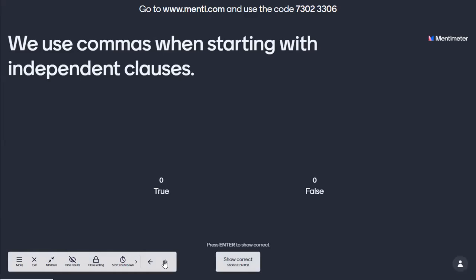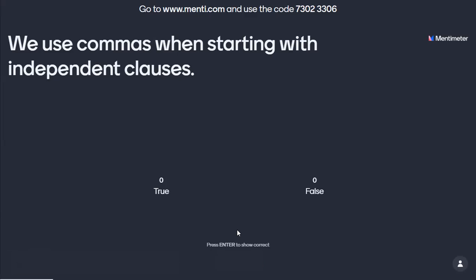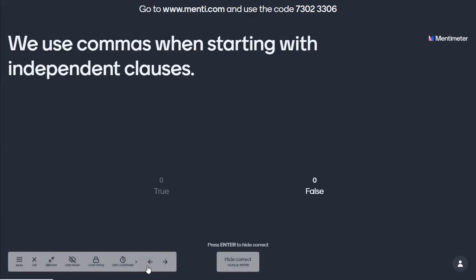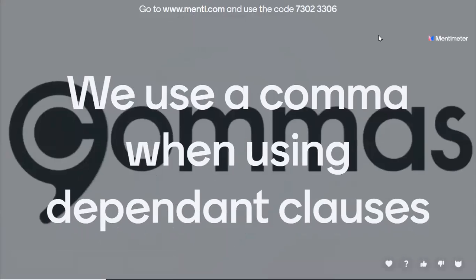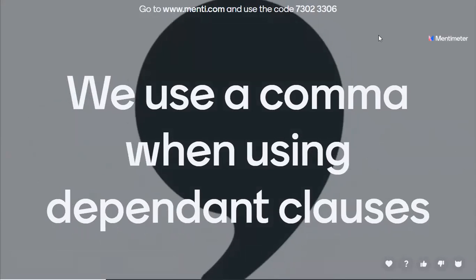Okay, here they have to select if this is true or false. We use commas when starting with independent clauses. And the answer is false, because we use a comma when using dependent clauses.